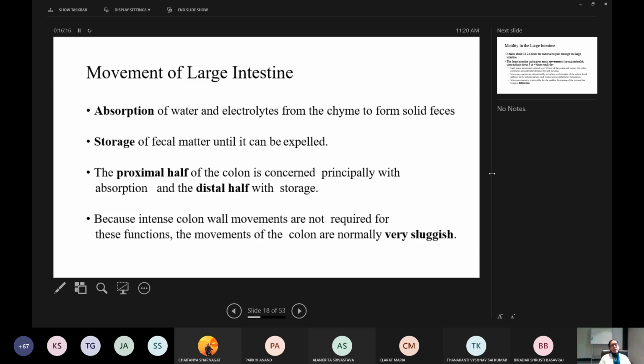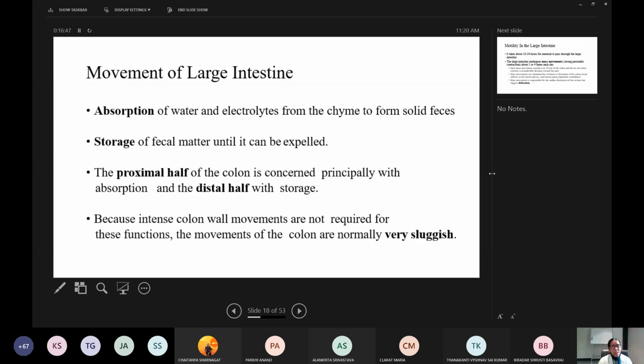Then the proximal half of the colon is concerned principally with absorption and the distal half with storage. So the beginning of the colon is concerned with absorption of water and electrolytes, and the distal half is for the storage function. Because intense colon wall movements are not required for these functions, the movements of the colon are normally very sluggish.